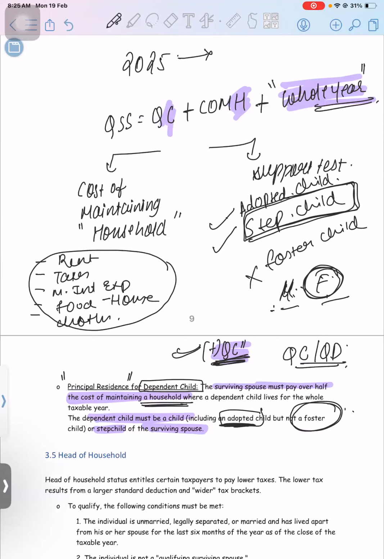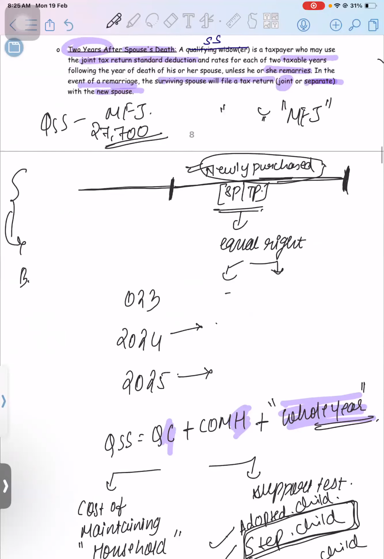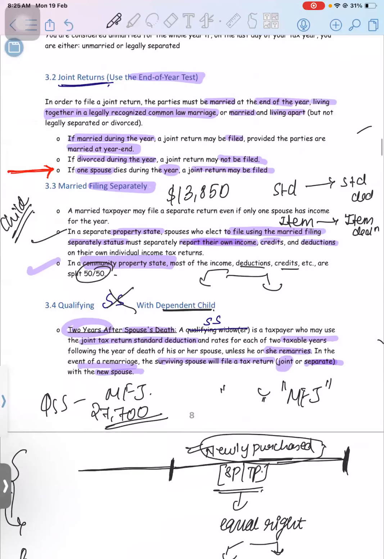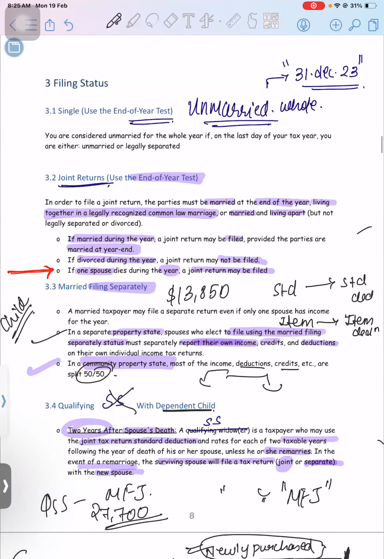And the third thing they will confuse you with is that the whole year is the criteria. The only exception is if they are living at some other place for education or due to some medical reason, that is fine. But apart from that, the child should be living with the spouse for the whole year. Clear, guys? This much is clear, I hope. Qualifying surviving spouse, MFJ, MFS, and single status, these four are clear.